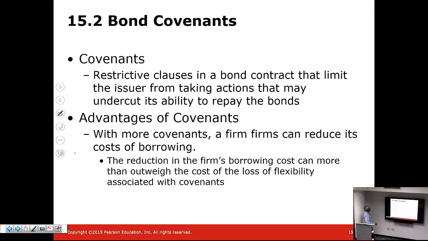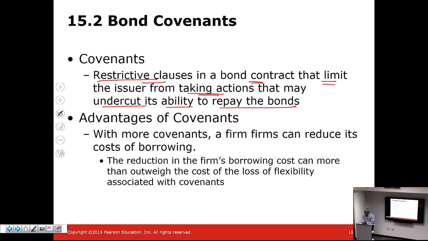Bonds also have what we call covenants. These are essentially restrictive clauses in the bond contract that limit the company from taking actions that would undercut its ability to repay the bonds. That means it is limiting the company that is using the bonds to raise capital.